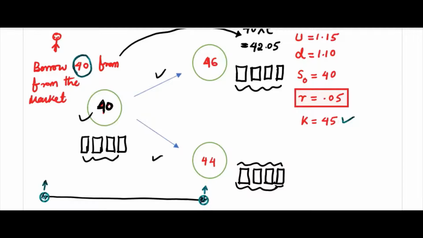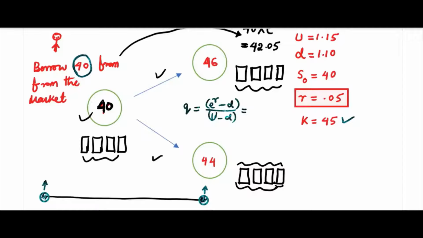If you find Q using U and D, I mean using Q, 1 minus Q and all that, and apply the formula, it will be e power R minus D divided by U minus D. See, this is negative now, because e power R is less than D. This is positive, this is negative, so you will get a negative number.